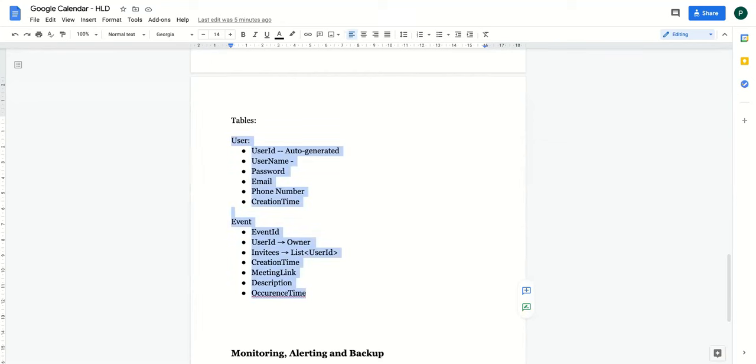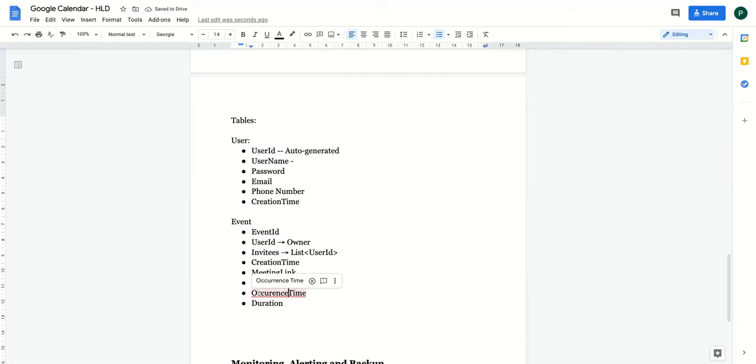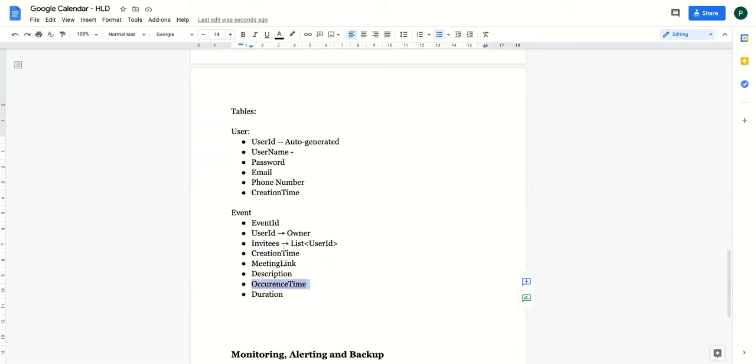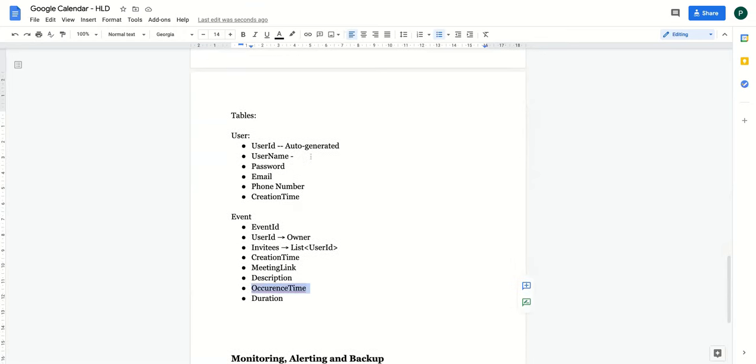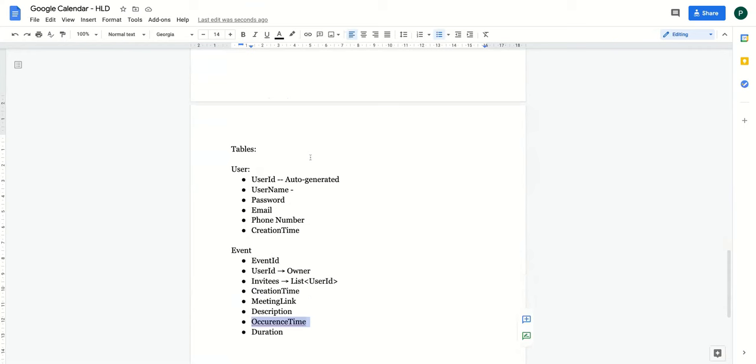Okay. So yeah, occurrence time we can say, and we can have a duration as well, as someone mentioned. Correct. Or in the occurrence time, you can have a start time and the end time. Correct. So that is the events. I'm not designing anything else right now. Let's see once we start doing the data modeling if anything comes up.